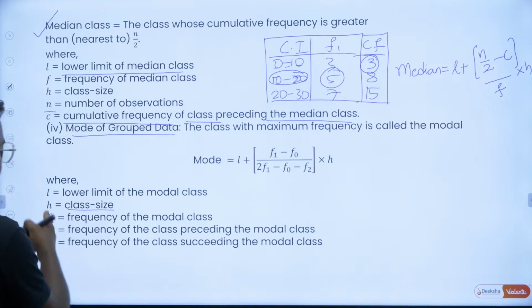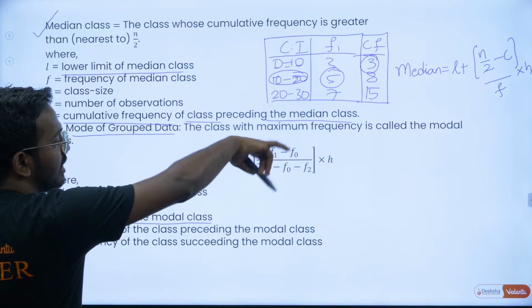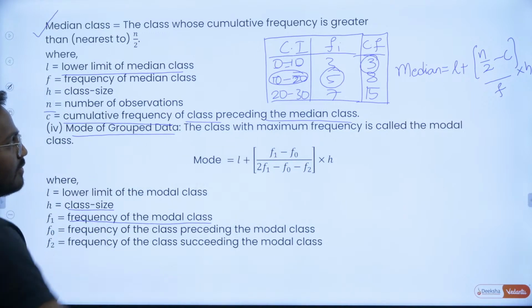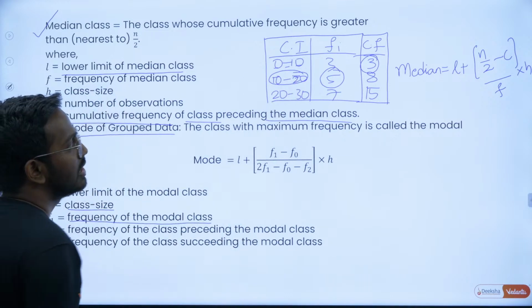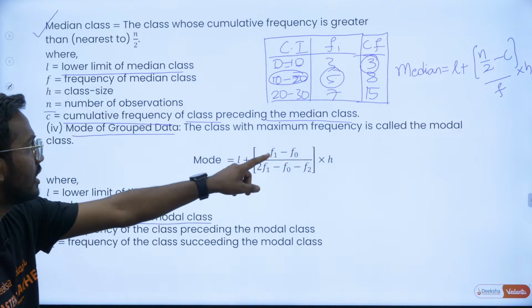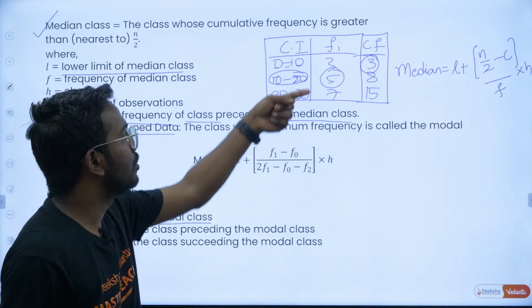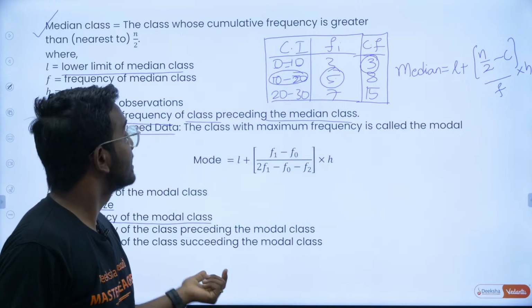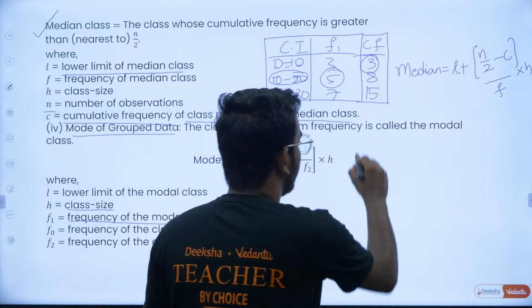The class size is H, and F1 is the frequency of the modal class. If suppose the modal class is 10 to 20, then the frequency of that is F1. F0 is the frequency of the previous one, that is, the class preceding the modal class, and F2 is the frequency of the succeeding class, right? So try to remember these two formulas.